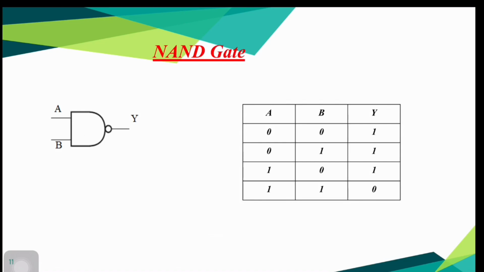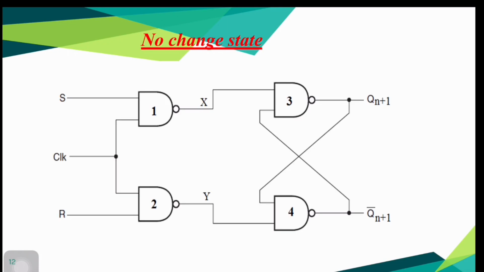Alright, next we are going to understand how the inputs and outputs are related in a clocked SR flip-flop. So this is the NAND gate implementation. As I said to you earlier, in a clocked SR flip-flop, we have three inputs and two outputs. S, R and clock are the three inputs.